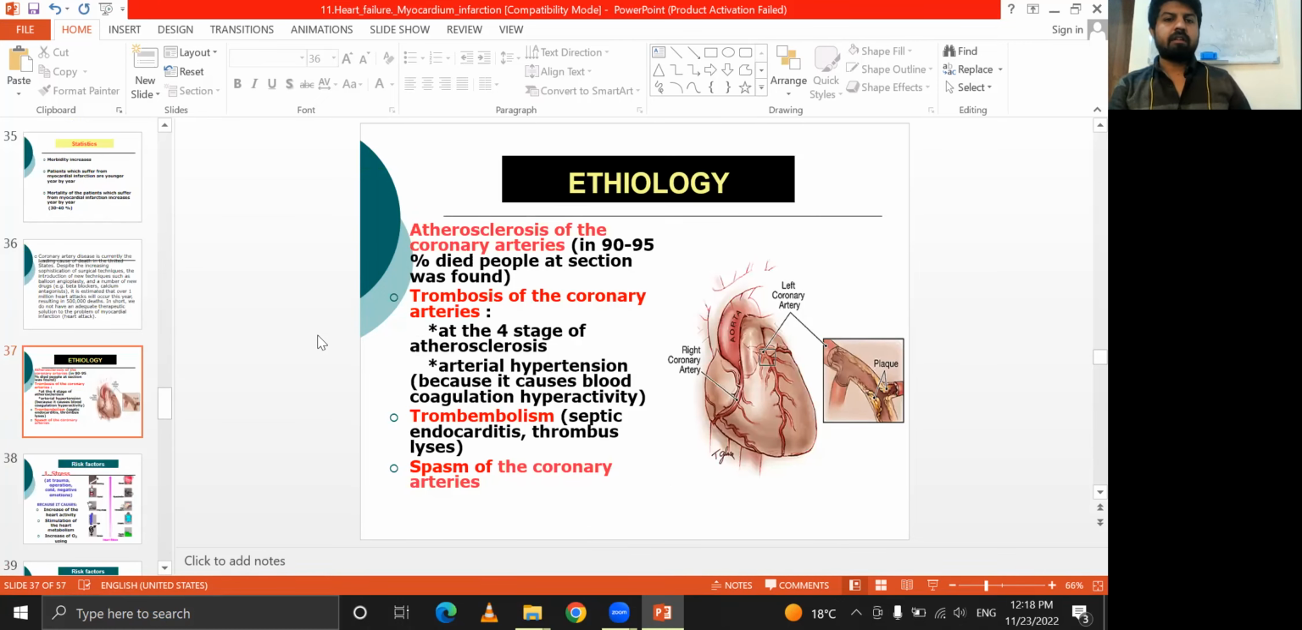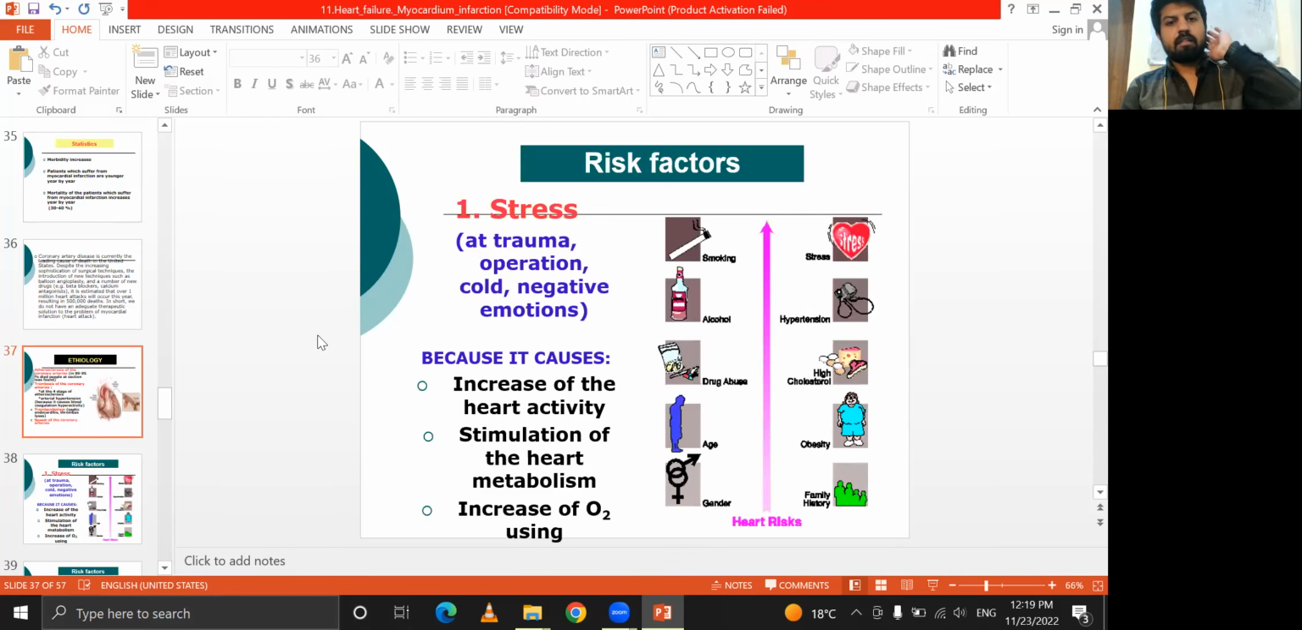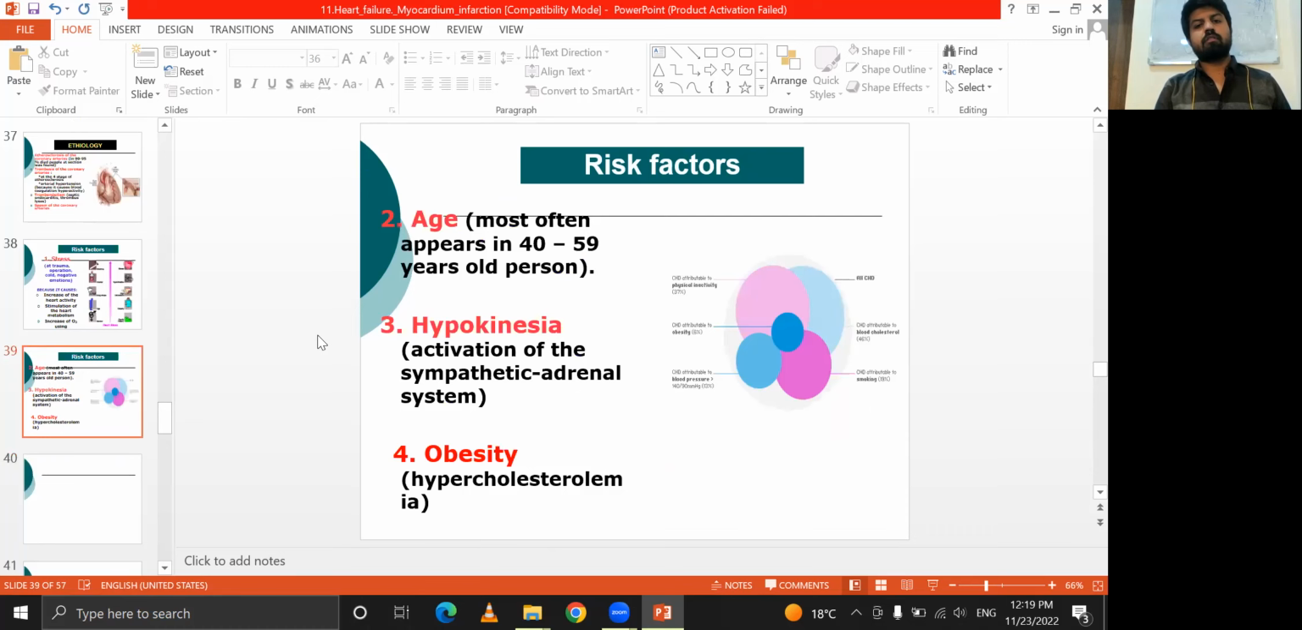Its etiology includes atherosclerosis, thrombosis of the coronary artery, thromboembolism, and spasm of the coronary arteries. Its risk factors are stress, like trauma, cold, and negative emotions, because of which heart activity increases, with stimulation of the heart.